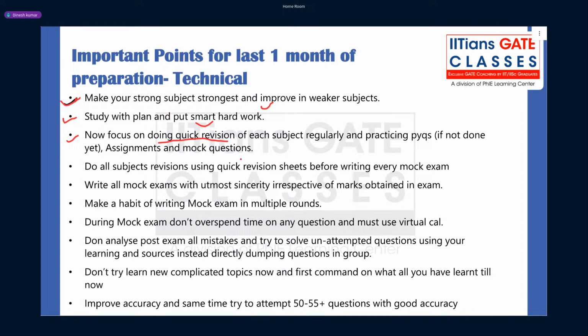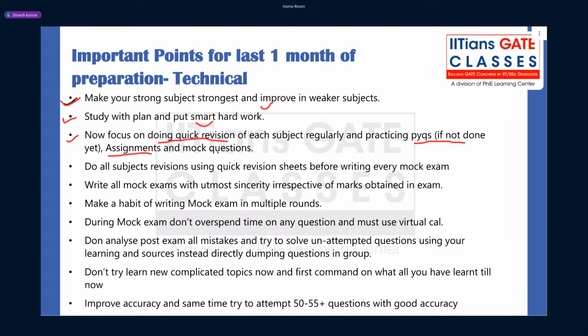Okay, and you guys must focus mainly on practicing PYQs if it is not done yet. And if it is already done, then focus on assignments. Sanjay, you solved only IGC assignments in your first year of GATE, and you could get a close 3-digit rank, a good 3-digit rank, right, in a tough paper. So IGC assignments are very good questions to solve. Those are a bit lengthy questions, and also cover many concepts in a single question.